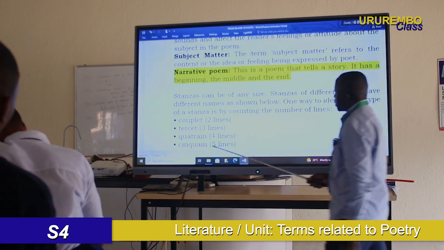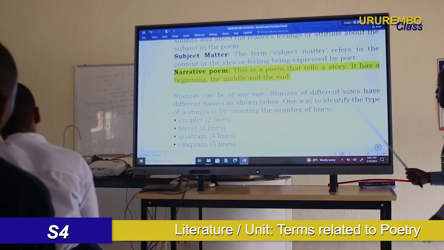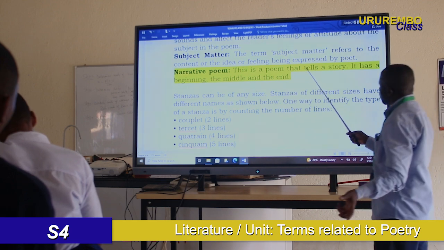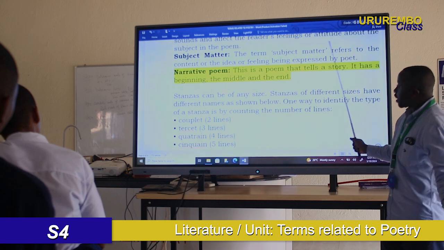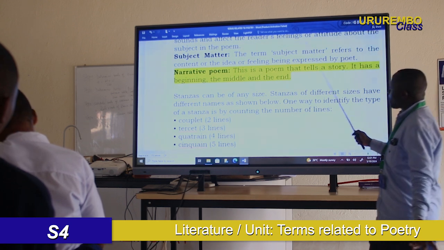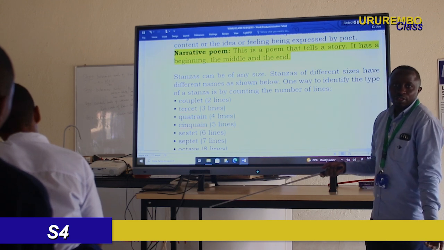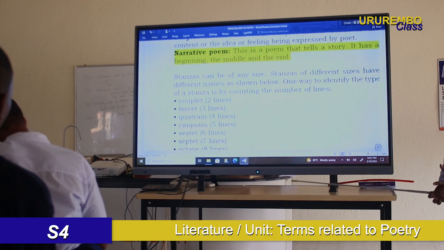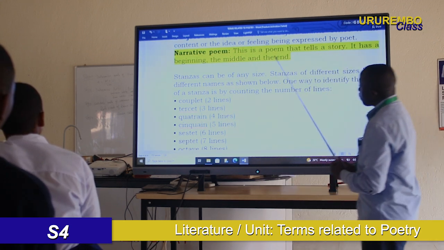Okay? Then narrative poem, we have talked about the narrative poem. It is a poem in the form of a story. Then the story should have the beginning, the middle, and the end. Now for a narrative poem you can refer to the freedom song: the beginning of Atieno, the middle of Atieno, until Atieno dies. That's the narrative poem.